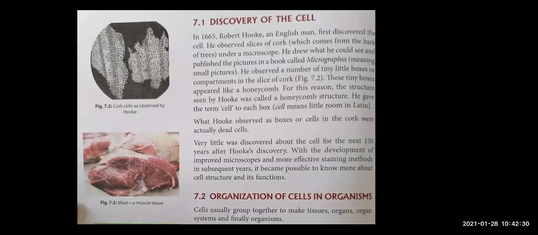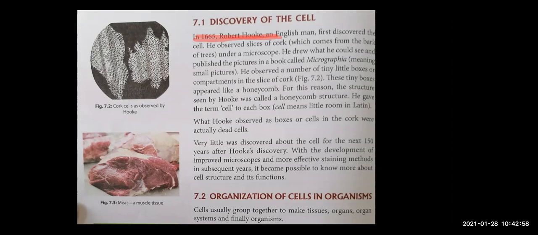So this is 7.1, discovery of cell. Children, cell was discovered by Robert Hooke in 1665.